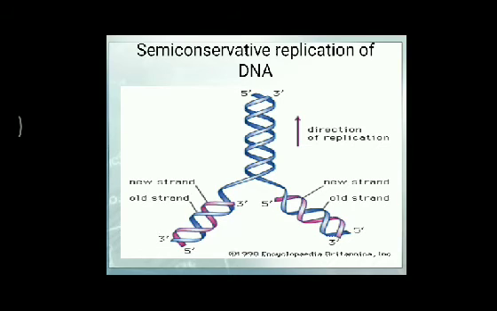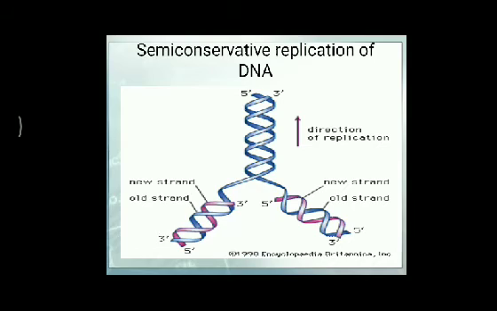What is the difference between prokaryotic DNA and eukaryotic DNA? I told you that one is also important for you. In prokaryotic DNA, the amount of DNA is very low, while in eukaryotes the DNA amount is quite high.